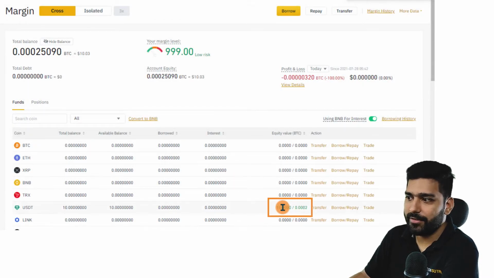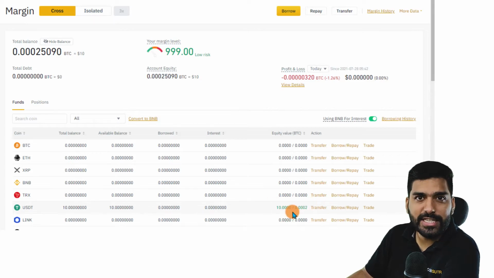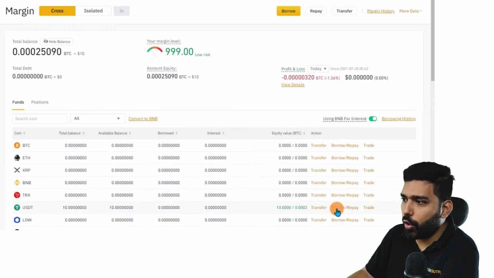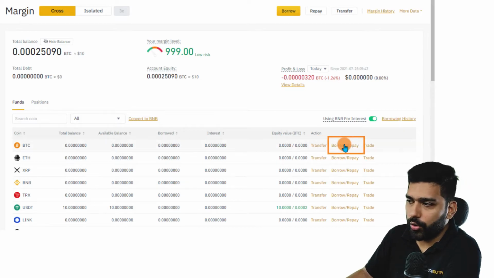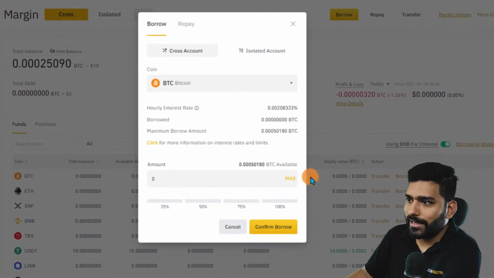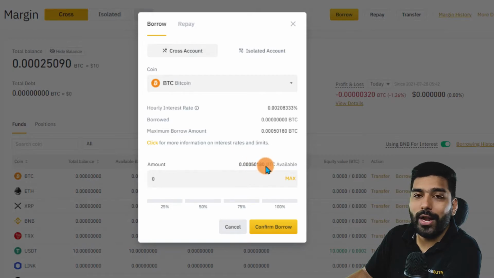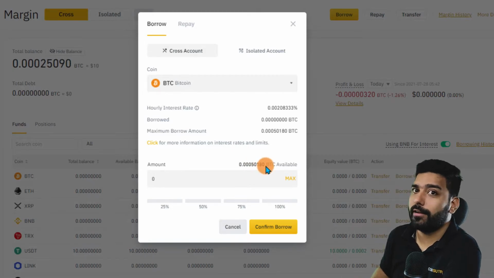As you can see, I have it. Now this 10 USDT would be considered as my collateral and I can borrow any of these assets. I can borrow BTC, ETH, Link, whatever I need. I'll click on borrow and this will show me the maximum amount I can borrow based on my collateral.